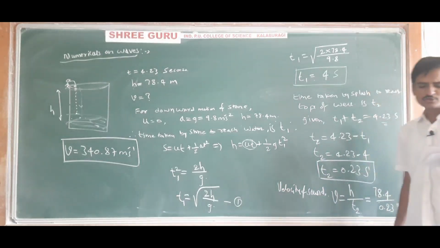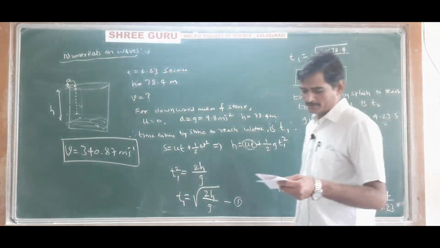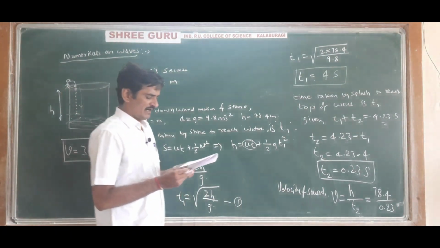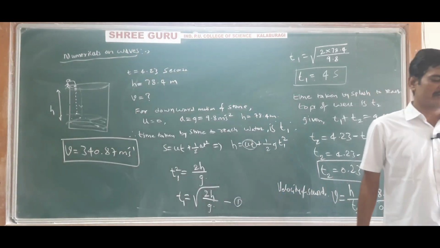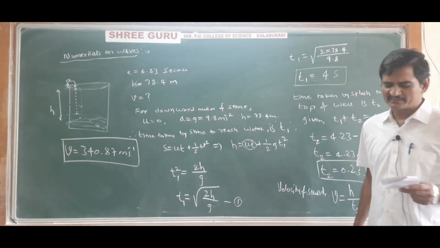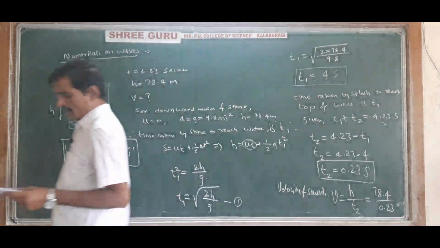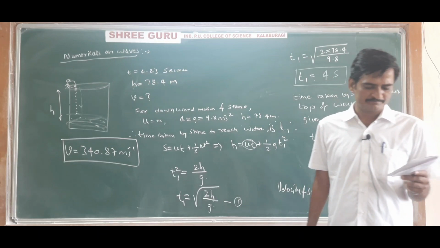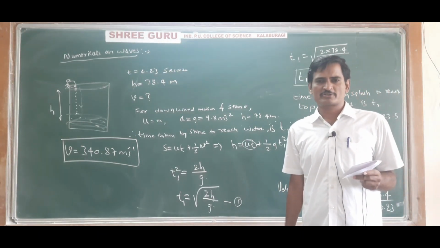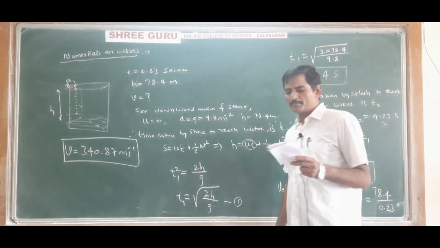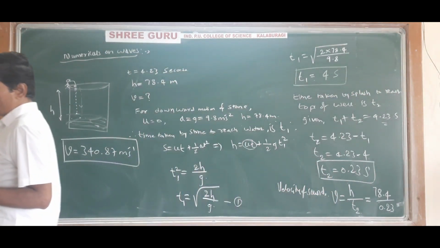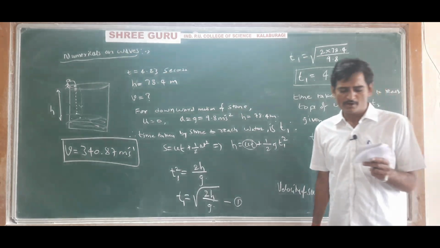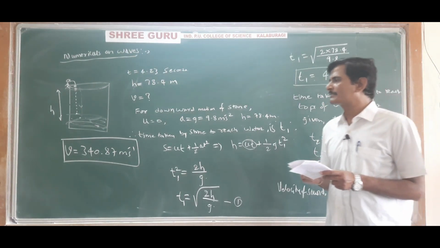Write down the question. A stone is dropped into a well and its splash is heard at the mouth of the well after an interval of 1.45 seconds. Find the depth of the well.